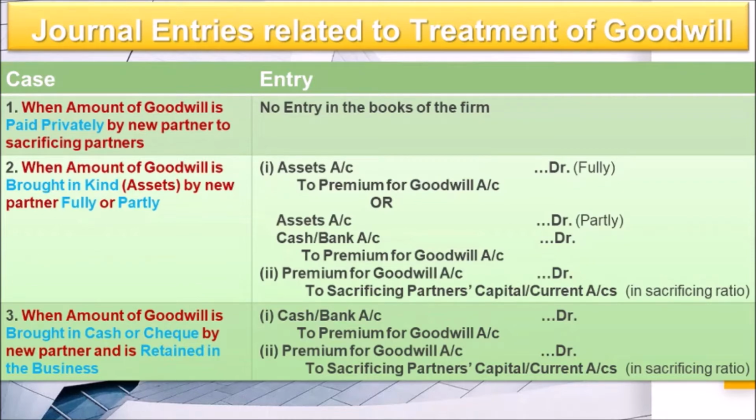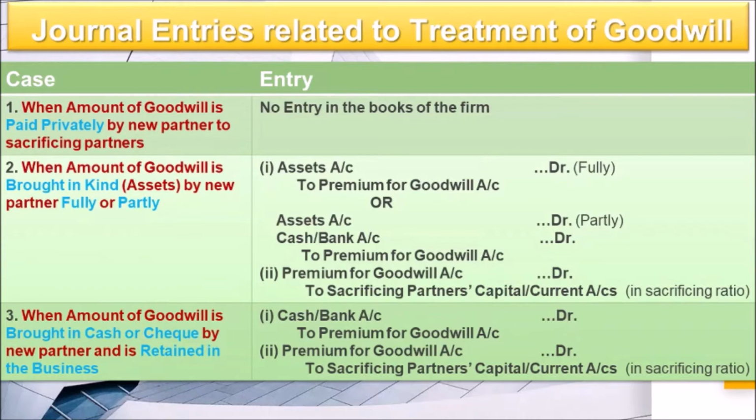Now after these both possibilities, whether he brings the entire amount of the goodwill in form of asset or he brings the partly amount in form of asset and partly in cash, one more entry has to be passed, that is premium for goodwill account debit to sacrificing partners capital or current accounts. And that has to be done in sacrificing ratio.